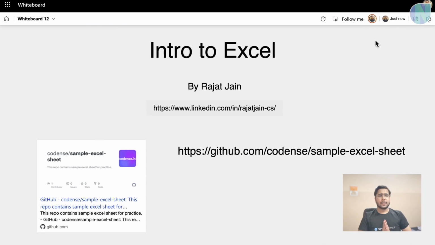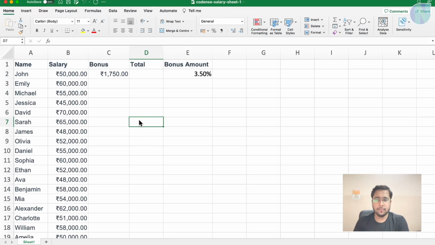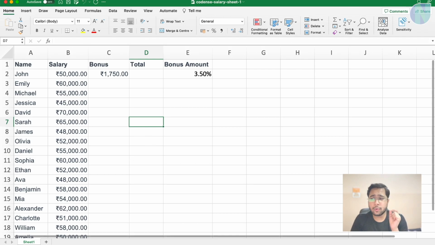So, introduction to Excel. I have already downloaded this file, so let's open it. When I open it, it will look like this, and I will tell you each and every part of this Excel sheet. First of all, do set the zoom level.